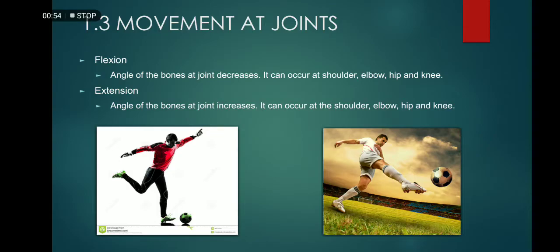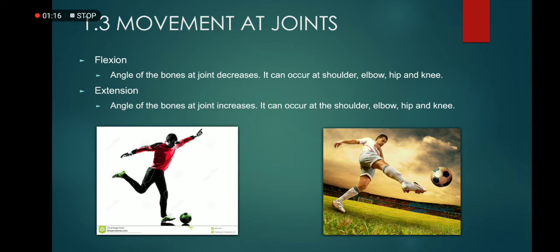And then we have the second pair, flexion and extension. Flexion is when the angle of the bones at a joint decreases. It can occur at the shoulder, elbow, hips and knee. Extension is when the angle of the bones at a joint is increased. It can occur at the shoulder, elbow, hips and the knee. The location for this type of movement is almost the same.